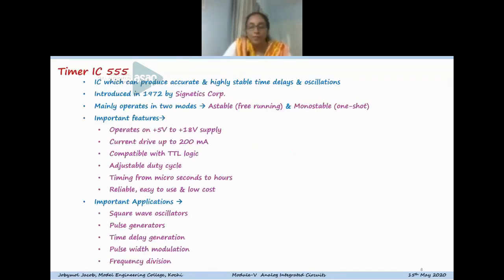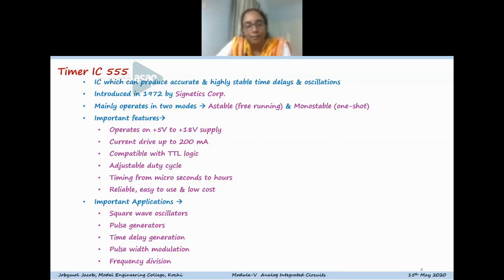So the IC 555 is a very popular IC which can produce accurate and highly stable time delays and oscillations. It was introduced by Signetics Corporation in 1972, and it can operate mainly in two modes, as I have already told.